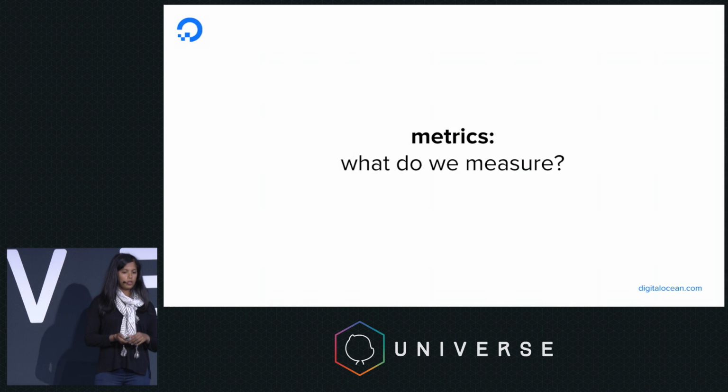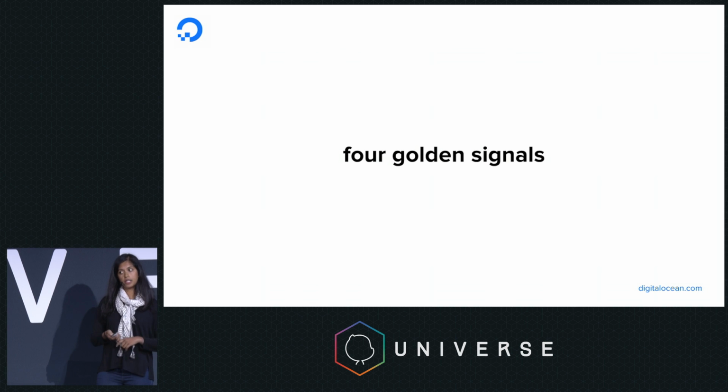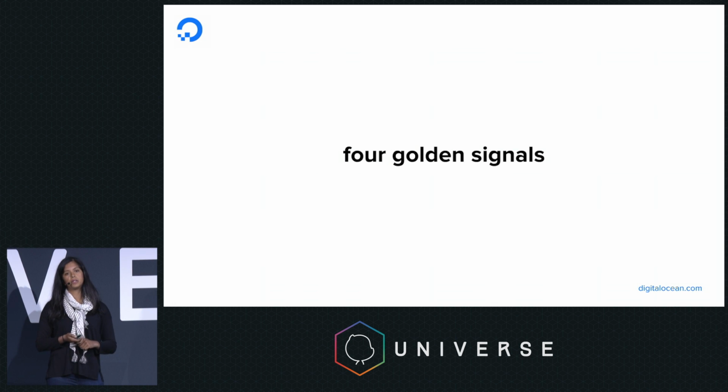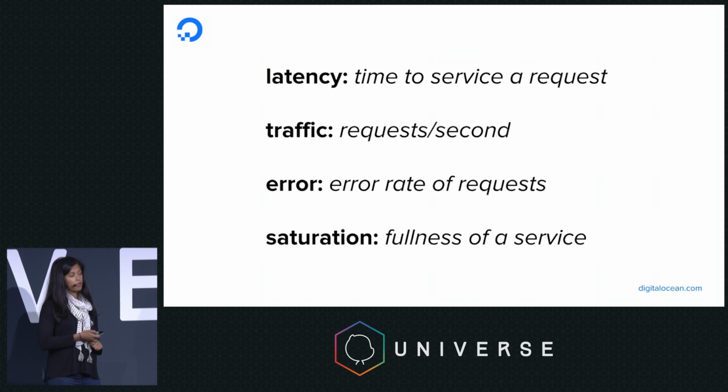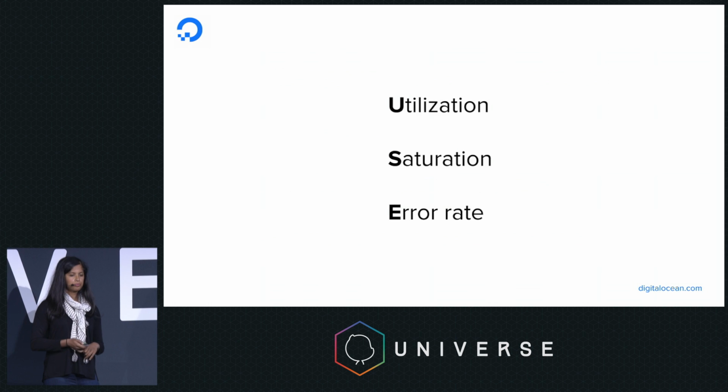So I'm going to talk about what metrics we like to measure. If you've read the Google SRE book, Site Reliability Engineering at Google, an awesome collection of essays, you've probably heard of the 4 golden signals, which refer to key metrics for a request-based system. They refer to latency, the time to service a request; traffic, the number of requests per second, often broken out by the type of request; error, just the error rate of requests; and saturation, often a little bit more difficult to understand, but it refers to fullness of a service.